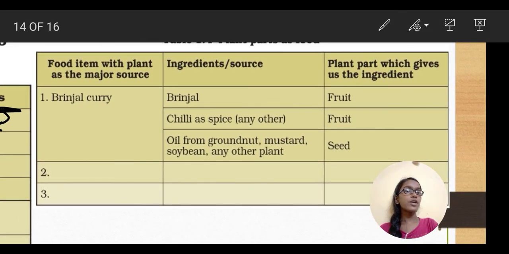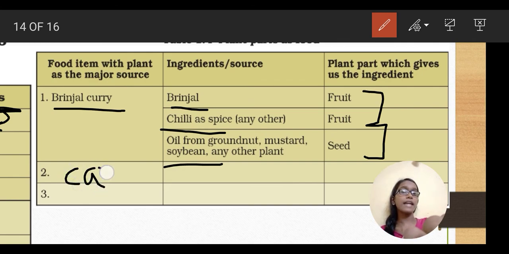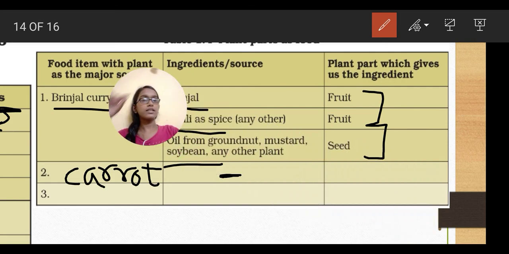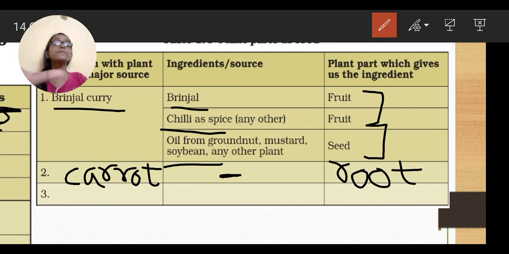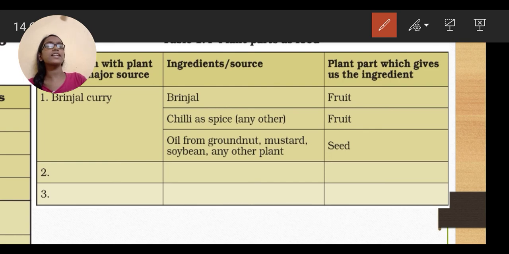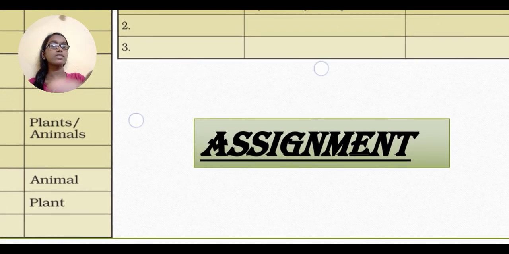Now to table 1.4, that is parts of plants which we eat. The brinjal curry, in which we have brinjal, then chili. Which part of the plant are we using, that we have to write. So here you have to fill these two boxes, right? Like if we are eating carrots, it is the root of the plant. So you have to write the names of dishes you eat, like carrot halwa and everything, and then the ingredients and the plant product which gives that ingredient. So guys, these are your assignments.